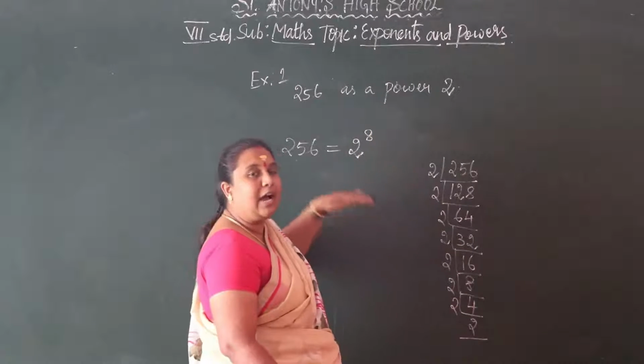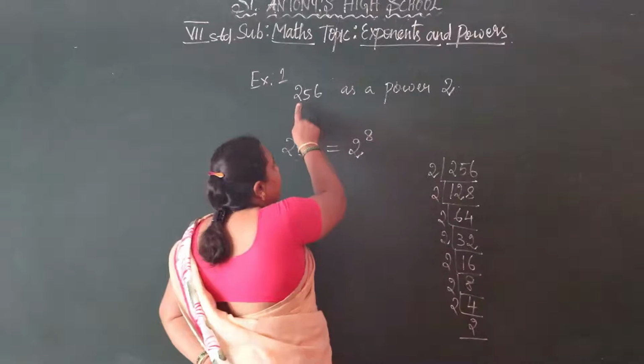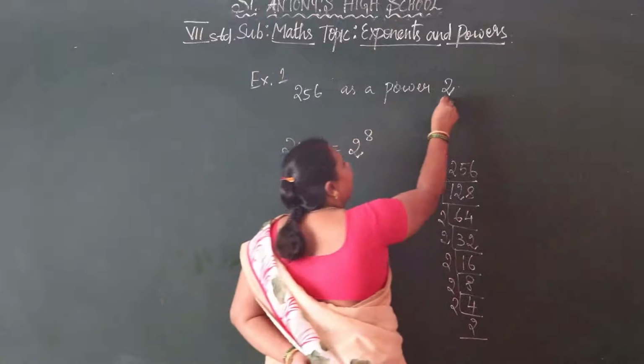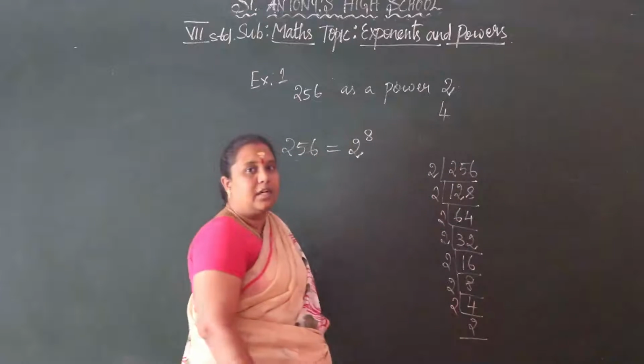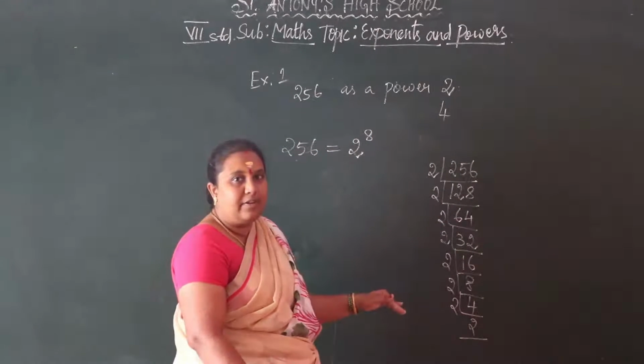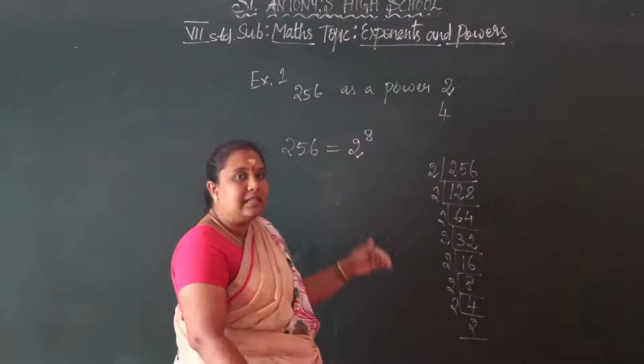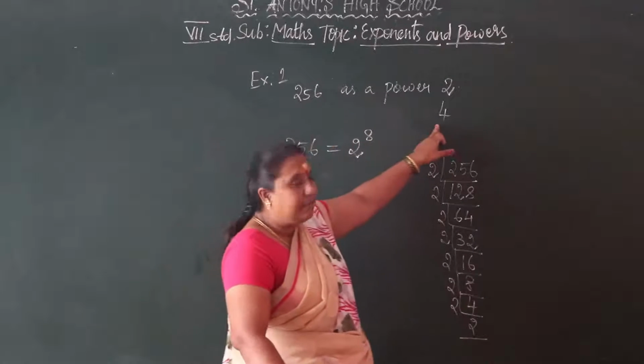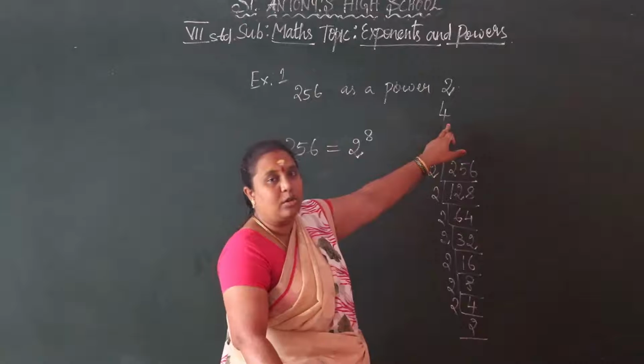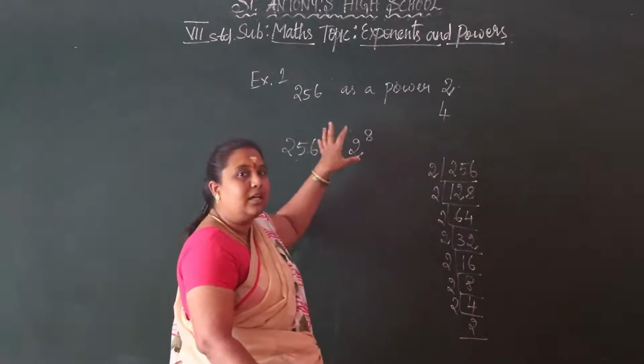Or otherwise, see, it is given 256 as a power of 4 also, it can be given. Okay. So if 4 is given, it means we have to take the LCM by this base number, 4. Okay. So what is the question?